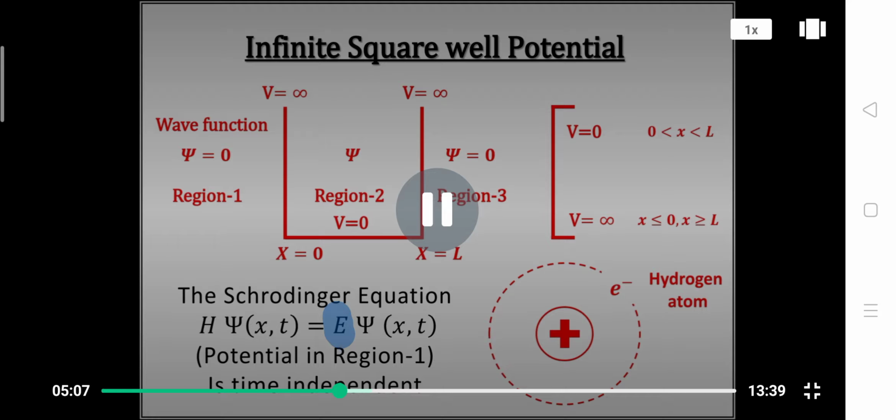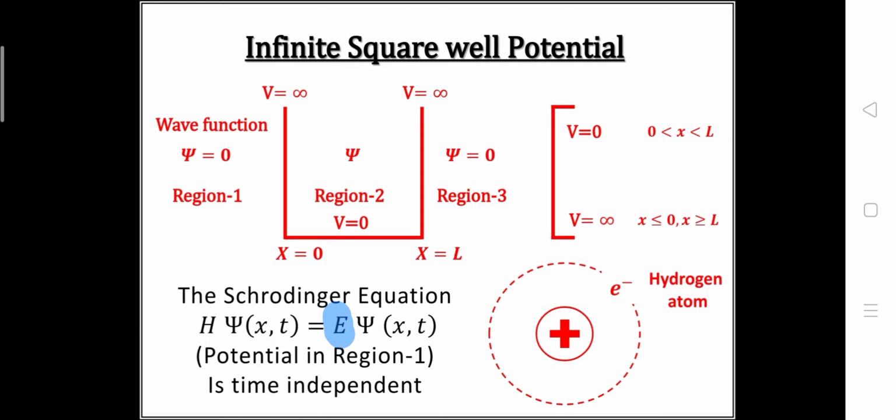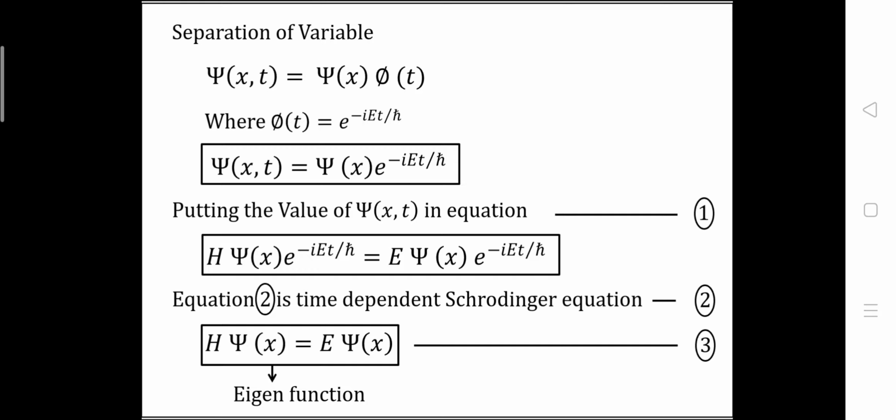But the problem is that in region 2 we have a potential which is time independent, so we have to consider the time independent Schrodinger equation. We cannot consider this equation because in this equation psi is a function of x and t, and here we have a potential which does not depend on time, so we have to consider the Schrodinger equation which doesn't depend on time. Now let's talk about the procedure which is known as separation of variables.